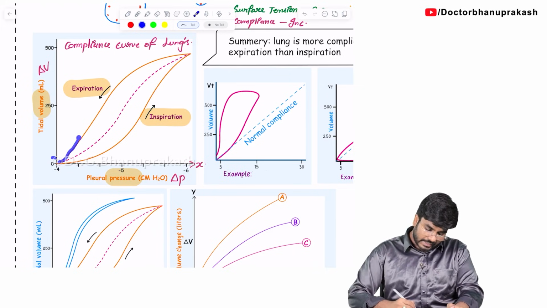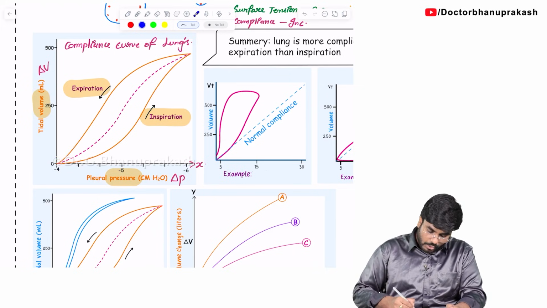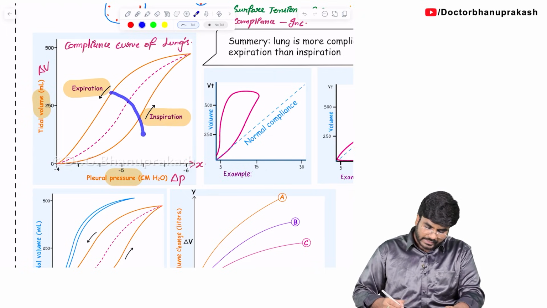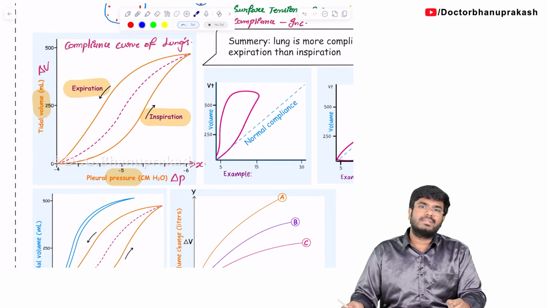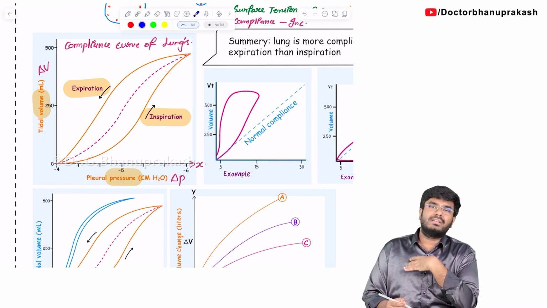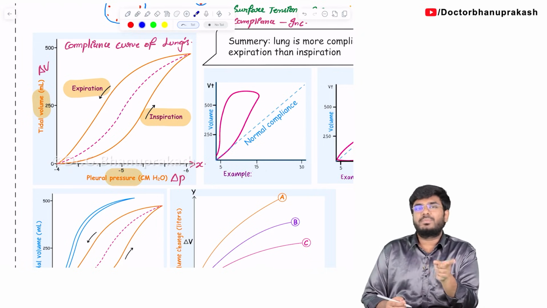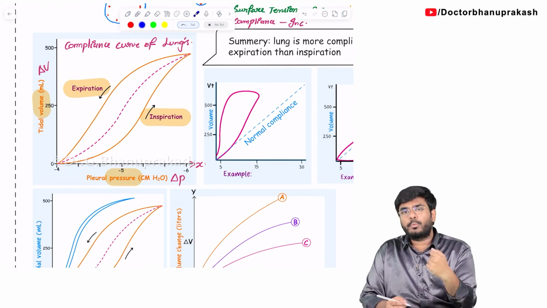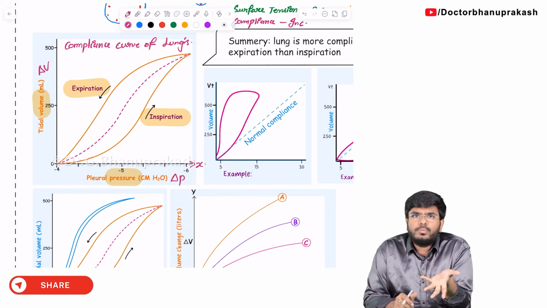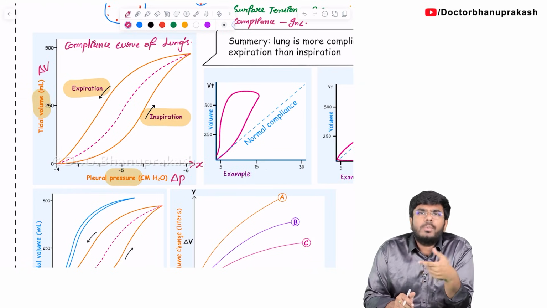So, the higher the curve, the higher the compliance; the lower the curve, the lower the compliance. Or you can say the higher the slope, the higher the compliance; the lower the slope, the lower the compliance. Simple. So, we have the same pair of lungs here, but the compliance of the lungs will be different during inspiration and expiration. Let me prove it here itself. What is compliance? Compliance means, for a given pressure change, how much volume changed?